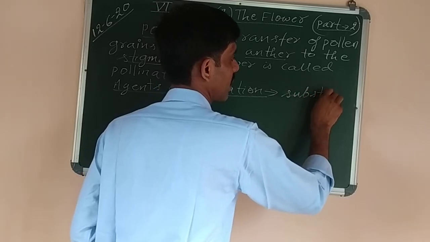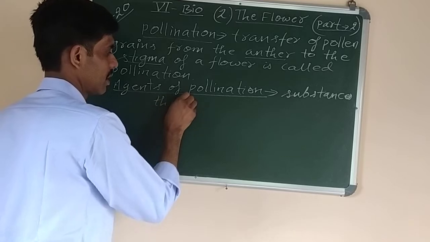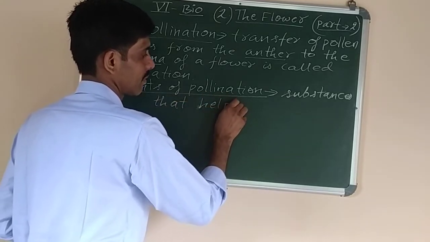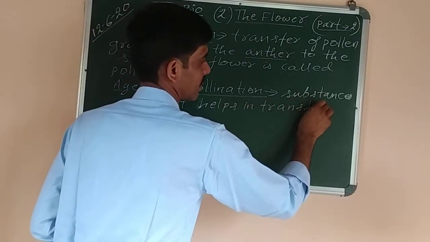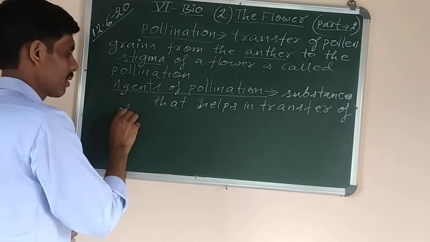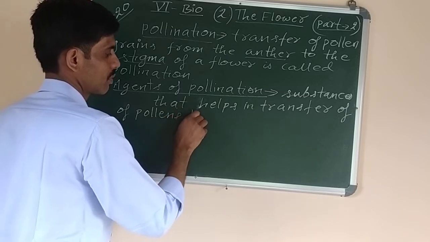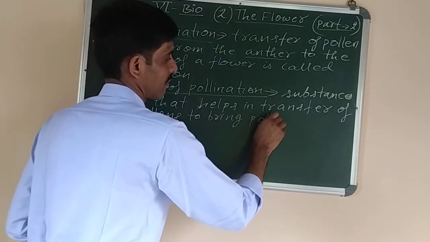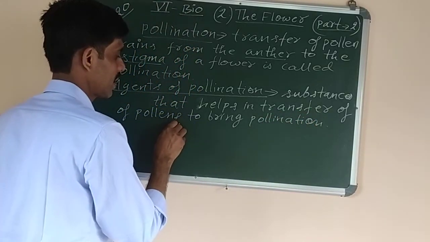Definition of agents we can write: substances that help in transfer of pollens to bring pollination, like air, water. Example you can write.